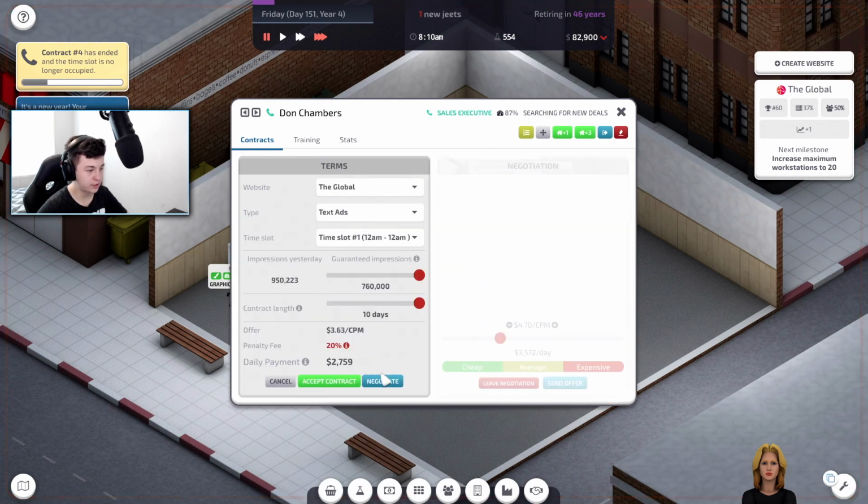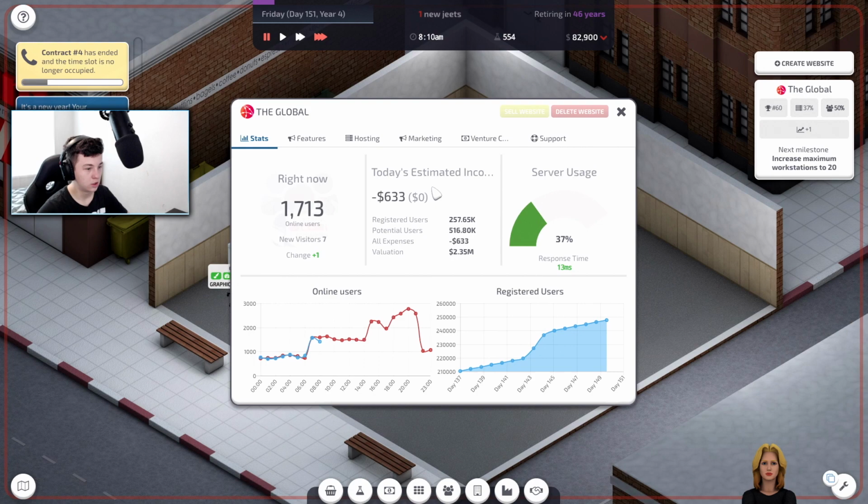Reddit. Let's have a look at what Reddit can do. We're doing pretty well. Let's go 920. In terms of making money, we're not really making money, are we? So we need to be making more than $600.